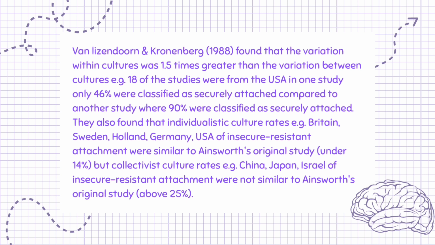In one study only 46% were classified as securely attached compared to another study where 90% were classified as securely attached. They also found that individualistic culture rates, e.g. Britain, Sweden, Holland, Germany, USA, of insecure-resistant attachment were similar to Ainsworth's original study, under 14%, but collectivist culture rates, e.g. China, Japan, Israel, of insecure-resistant attachment were not similar to Ainsworth's original study, above 25%.